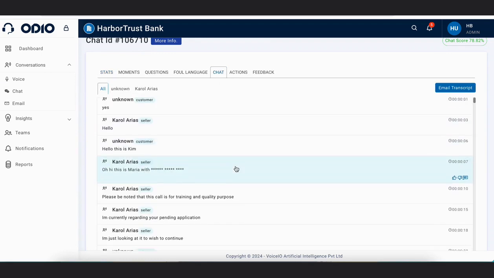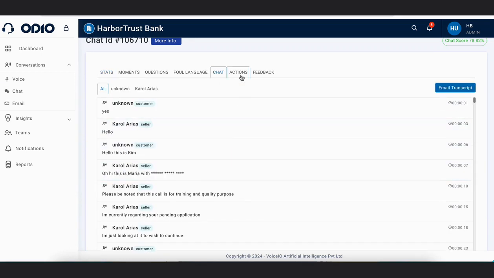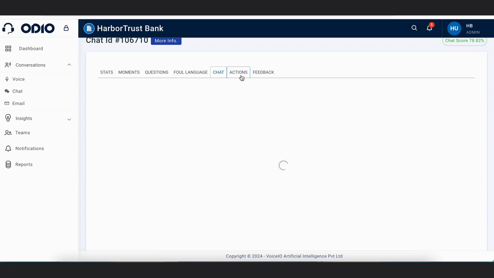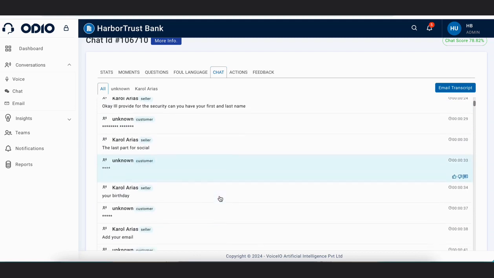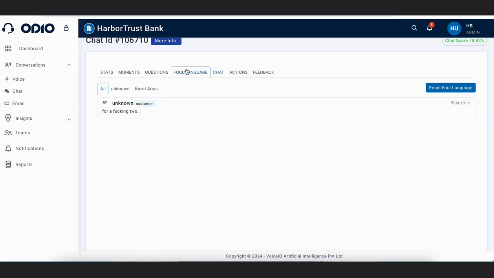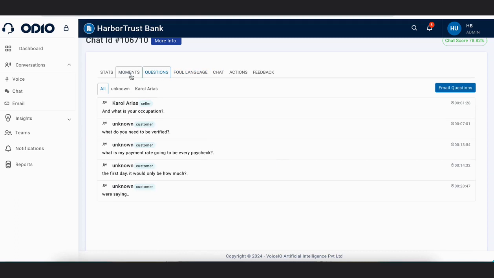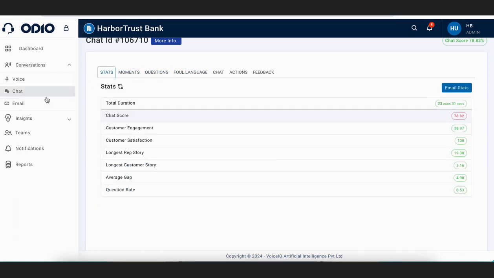Again, similar tabs are there: actions, feedbacks. You can like, dislike and comment on any particular chat or sentence if you want to. Again, if foul language has been used, the questions, the movements tab, the stats tab.